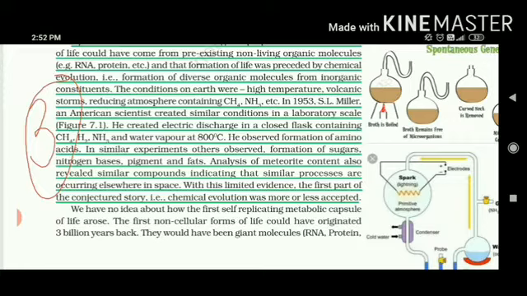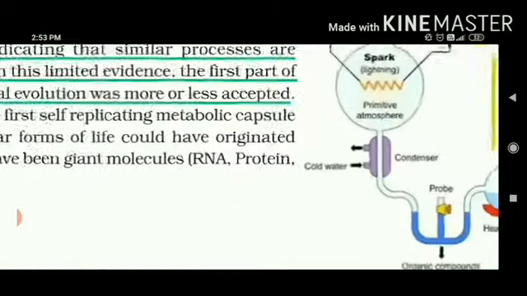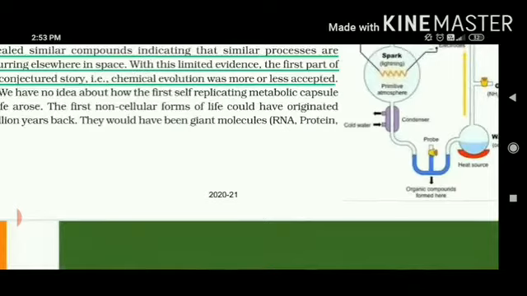And then he put electrodes over there so that he could produce a spark. Now here the spark is equal to the lightning that took place when the earth had started its first step. What happened after a week when he checked was that all those gases, under the spark condition, were revolving through the whole tube system. He observed formation of amino acids. Now here you can see organic compounds were formed.